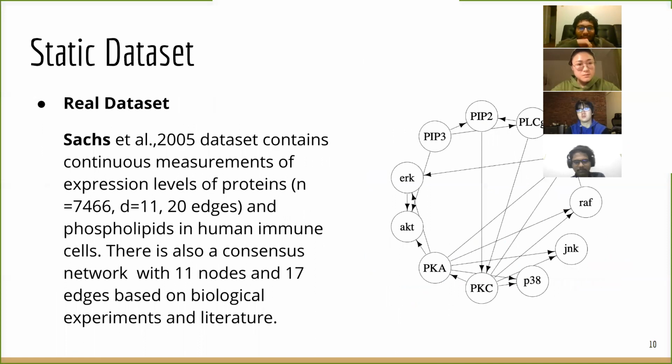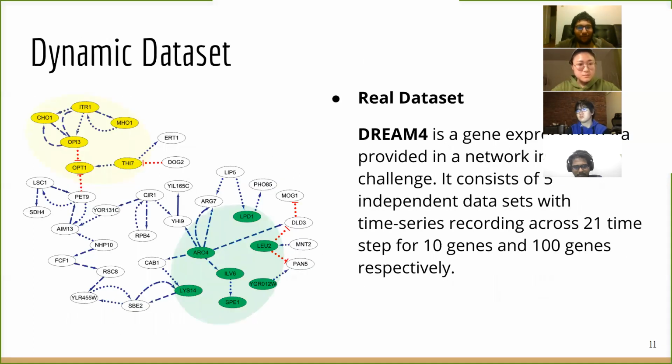Some of the real data sets that we use are now described here. The SACHS data set of 2005 contains continuous measurements of expression levels of proteins and phospholipids in human immune cells. There's also a consensus network with 11 nodes and 17 edges based on biological experiments and literature. Dream4 is a real dynamic data set that we used, and it is a gene expression data set provided in a network inference challenge. It consists of 5 independent data sets with time series recordings across 21 time steps for 10 genes and 100 genes respectively.